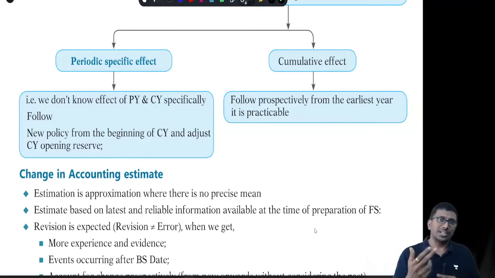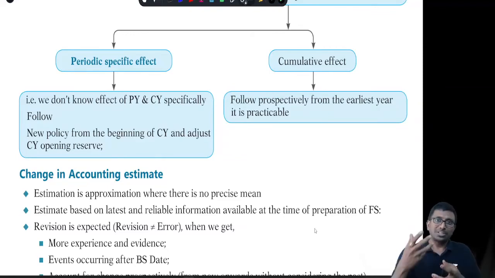Let's go to the second topic. Change in accounting estimation. Estimation is approximation. Where there is no precise measure, you will go with approximation. Estimation is there means revision is mandatory, correct? So what are we supposed to do? You will be following prospective accounting.